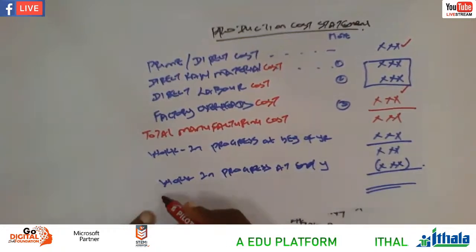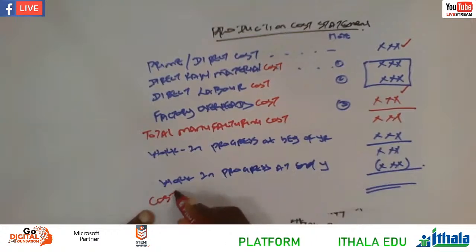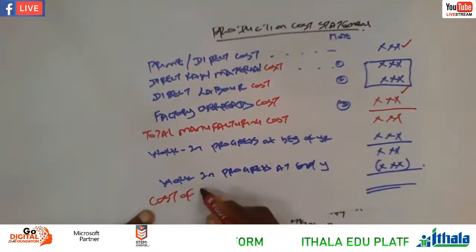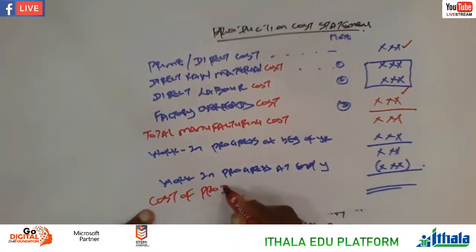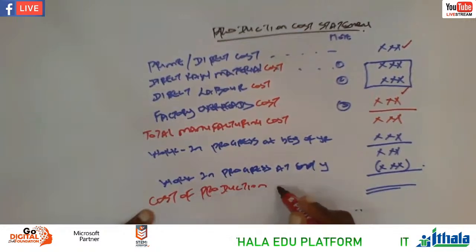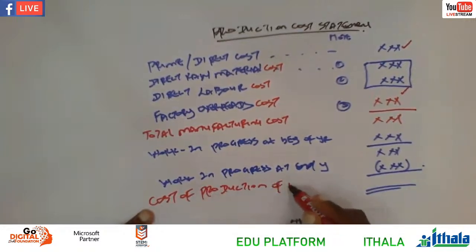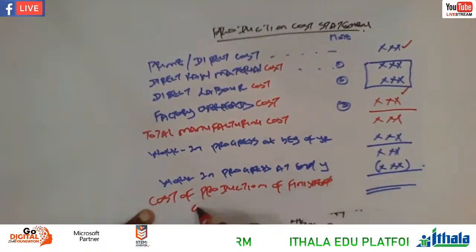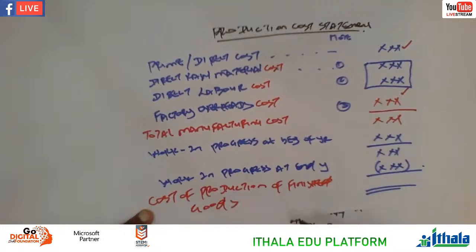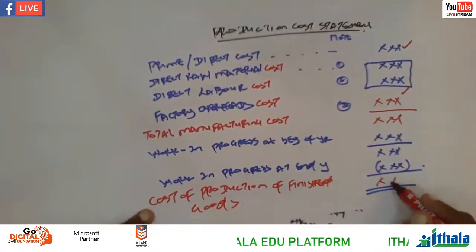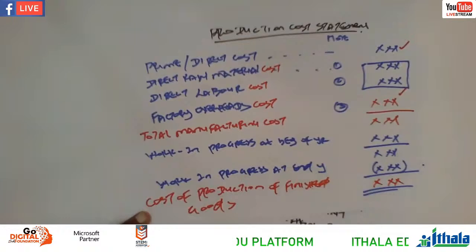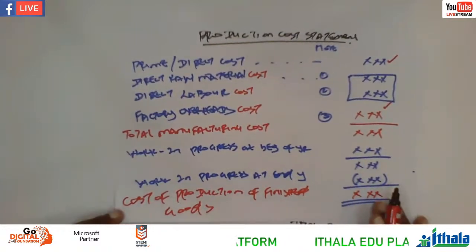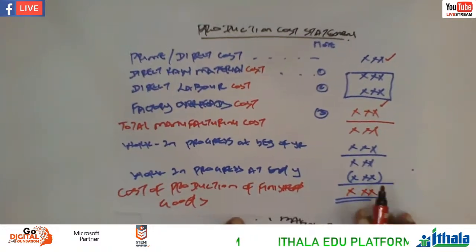Cost of production of finished goods. So here at this stage, the product is ready for me and you to consume.